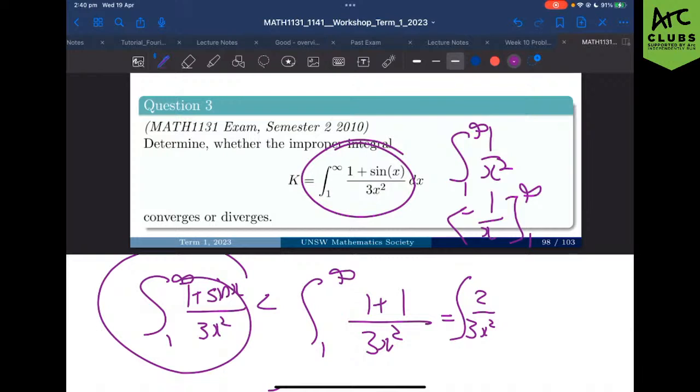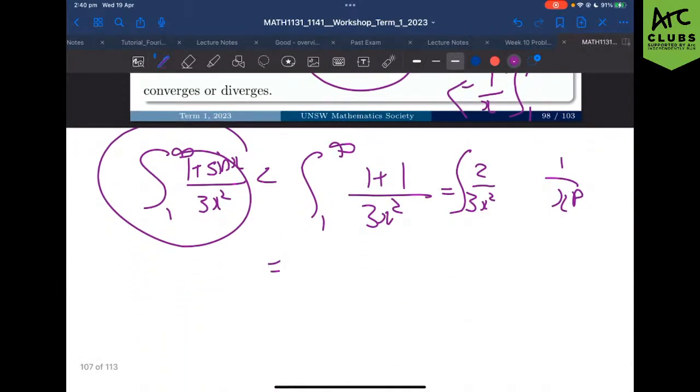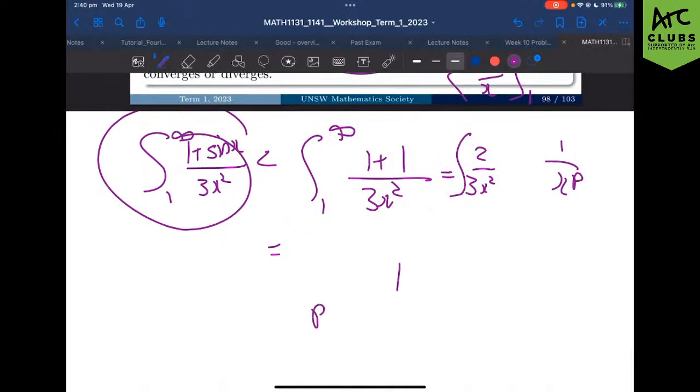And honestly, I will say that almost all convergence integral questions boil down to essentially try and get your integral to look like something over x to the power of something, either bigger or smaller. And then you can use your second rule, which is called the p-test, to determine where it converges. Because essentially it turns out that if this power p is less than 1, then it means that when you integrate it, you get something that's like log or bigger than log. So when you chuck infinity in, it actually does diverge.